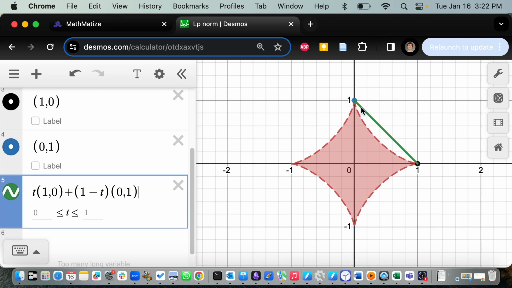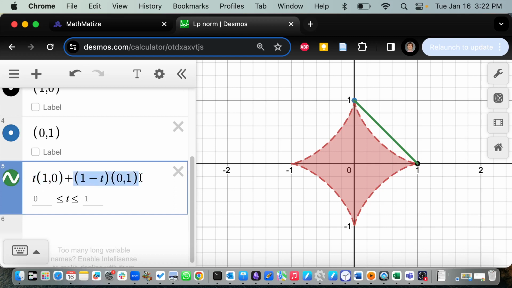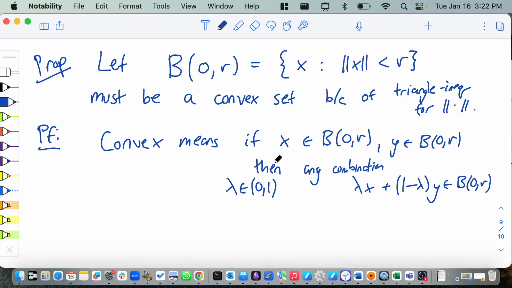So there's the point 1, 0. There's the point 0, 1. And there is the linear combination t times 1, 0 plus 1 minus t times 0, 1. And Desmos knows that t is a magical number. That means do all the things in between. So I called it lambda. Desmos calls it t. And you can see here, it's not convex, right? Because this green line does not lie in the ball. But for norms, it always is convex. And why is that true? If you do the norm of lambda x plus 1 minus lambda y, that's the point we care about. That's the point on the green line. And you do its norm, let's apply the rules for norm. Well, one of the rules for norm says that we can do the triangle inequality. That's the triangle inequality.